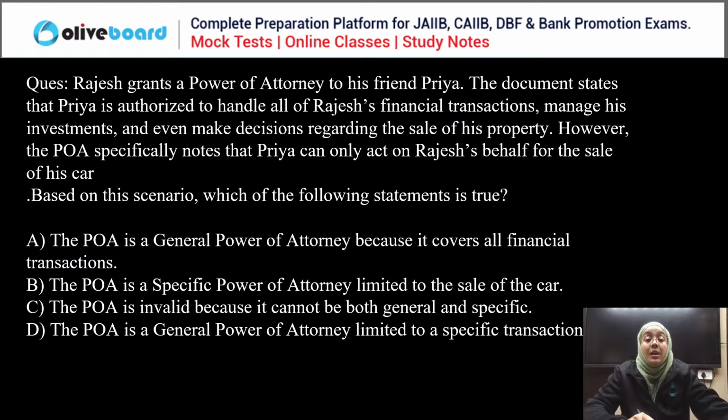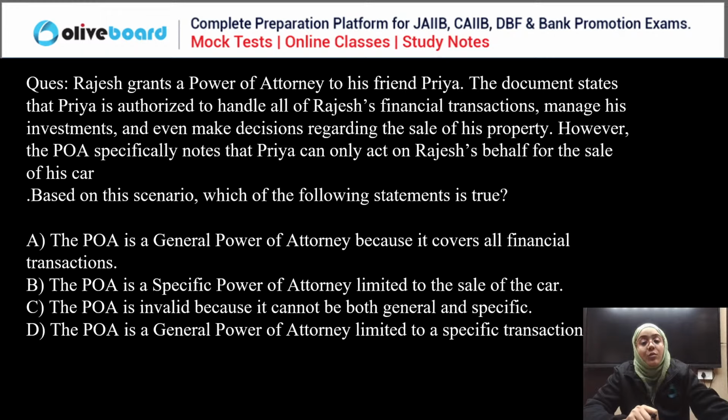Okay, next question. Rajesh grants a power of attorney to his friend Priya. The document states that Priya is authorized to handle all of Rajesh's financial transactions, manage his investments, even make decisions regarding the sale of property. However, the power of attorney specifically notes that Priya can only act on Rajesh's behalf for the sale of his car.